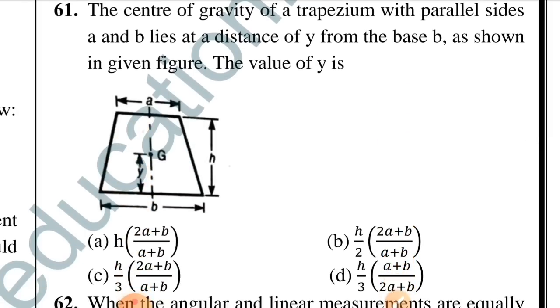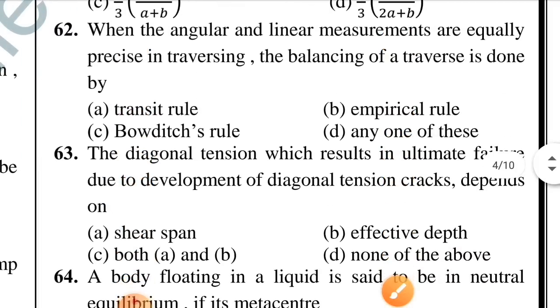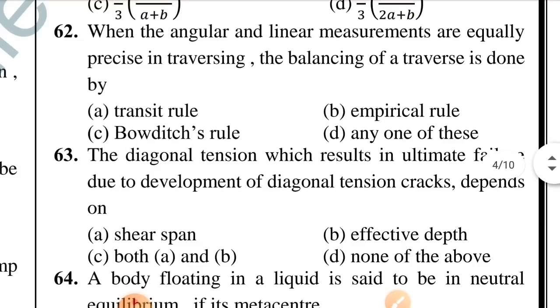Question number 61. The center of gravity of a trapezium with parallel sides a and b lies at a distance of y from the base b as shown in the given figure. The value of yc is. Option C is correct, h by 3 into 2a plus b by a plus b. Question number 62. When the angular and linear measurements are equally precise in traversing, the balancing of traverse is done by. Option C is correct, Bowditch rule.